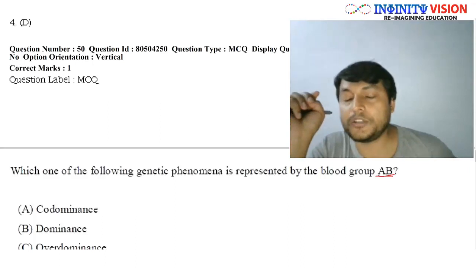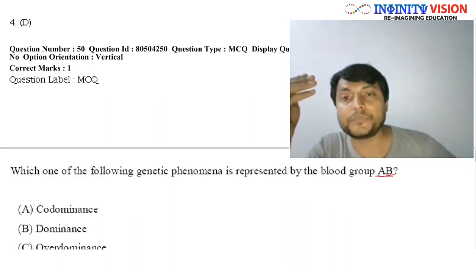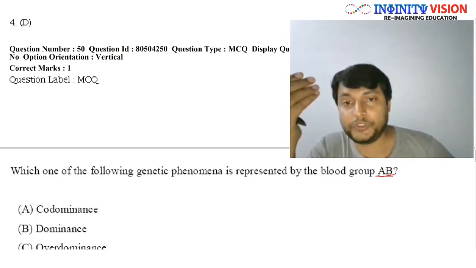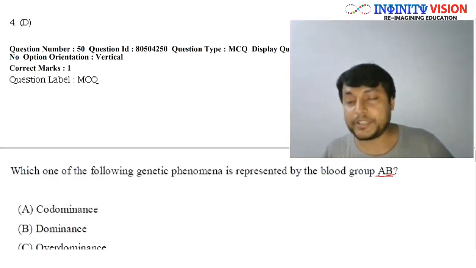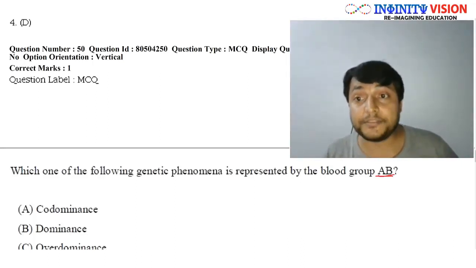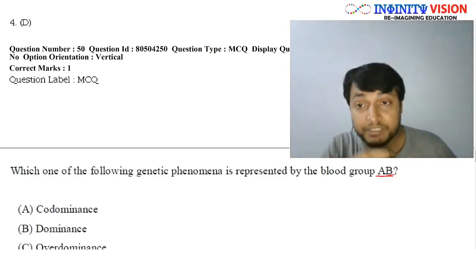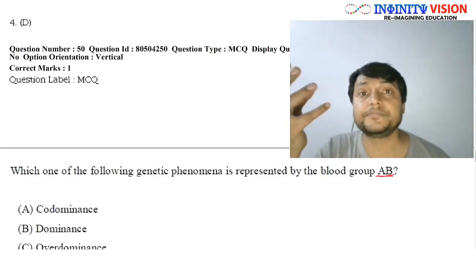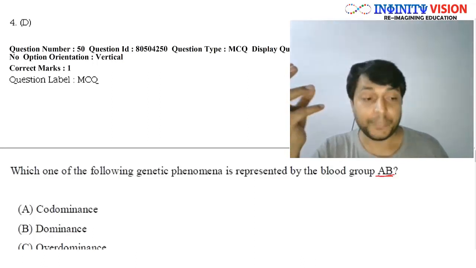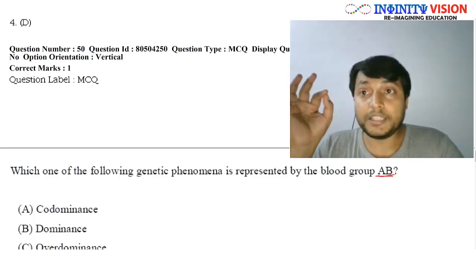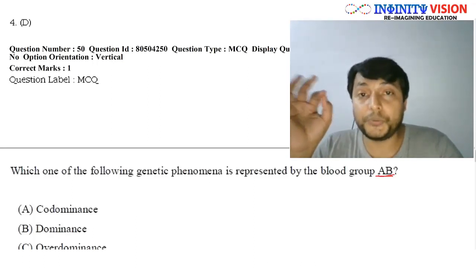The first law, that is the law of dominance, says that one allele is dominant over the other, right? So when both alleles are present in an organism, one allele will express itself, the other will not be able to. Correct? So the allele which expresses is dominant, and the one which is not able to express itself is recessive. Well, this is the concept of Mendel, but this concept is not always true.